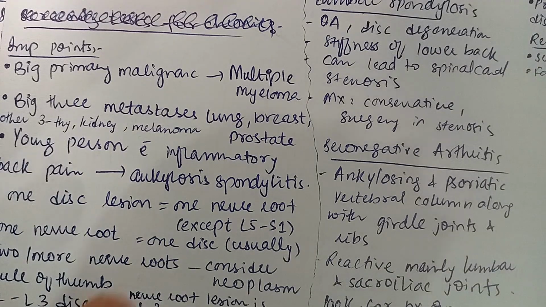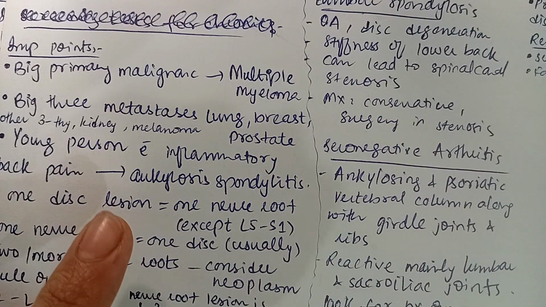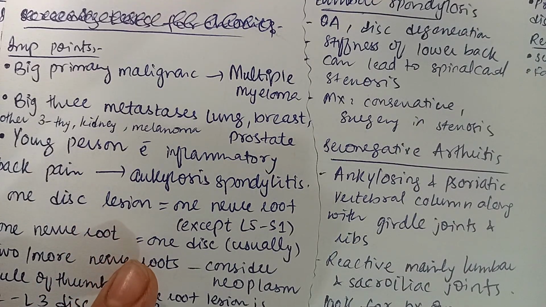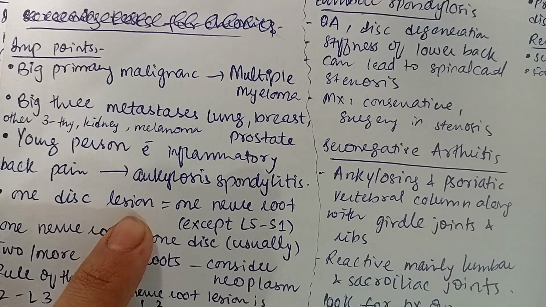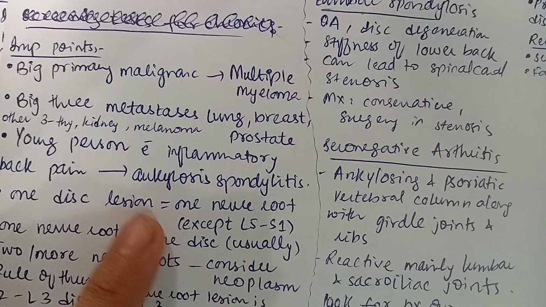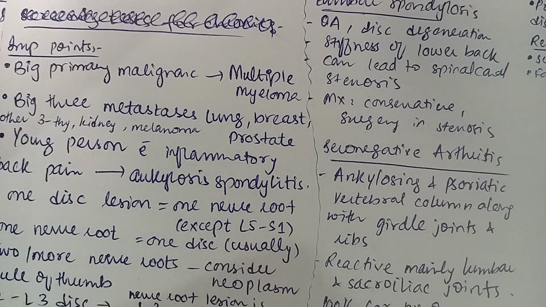If a young person comes to you with an inflammatory kind of pain, meaning morning stiffness and pain increasing with rest and decreasing on moderate activity, we are going to suspect and investigate for ankylosing spondylitis, which is a seronegative arthritis.